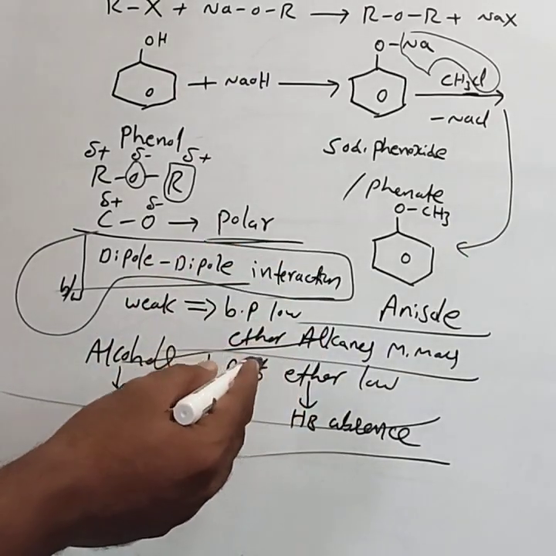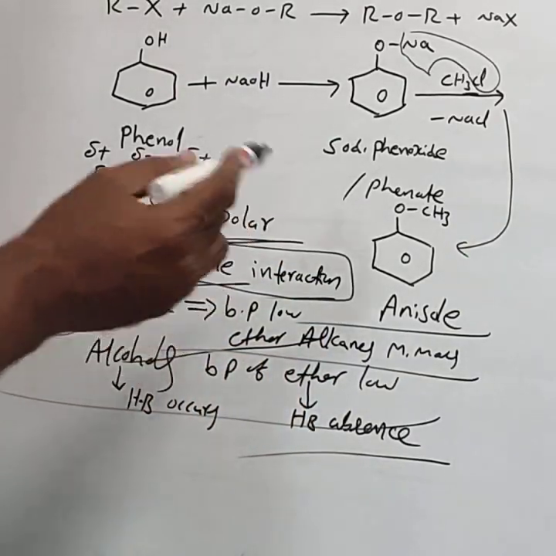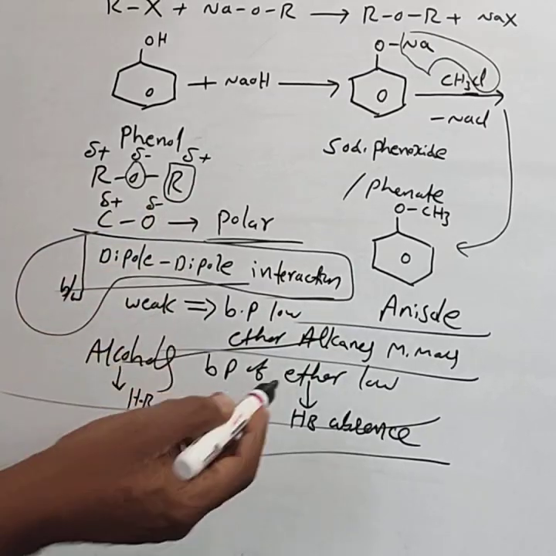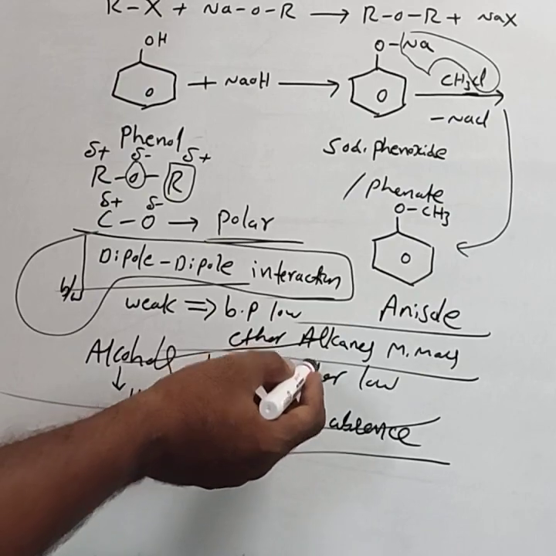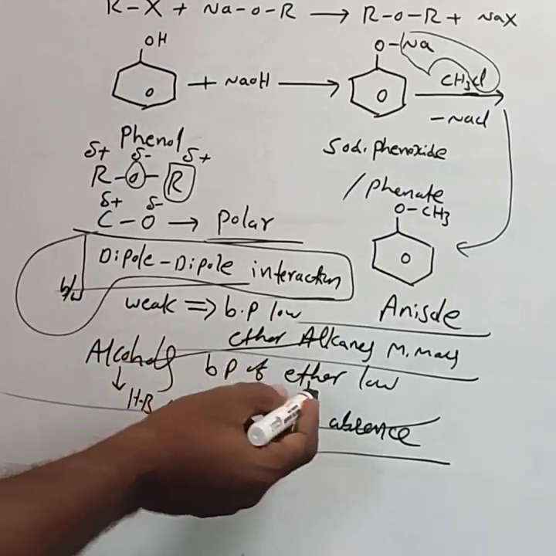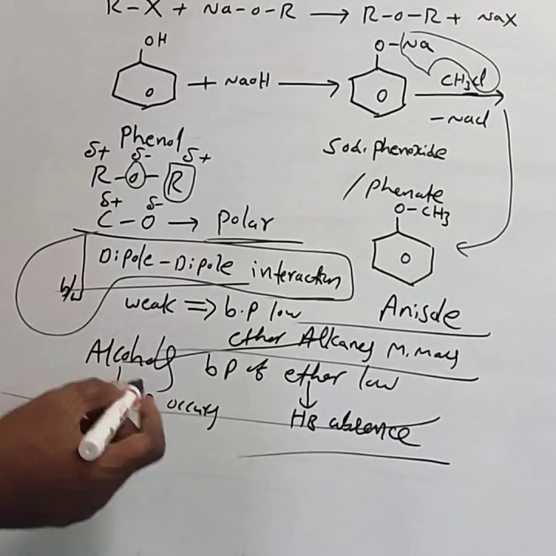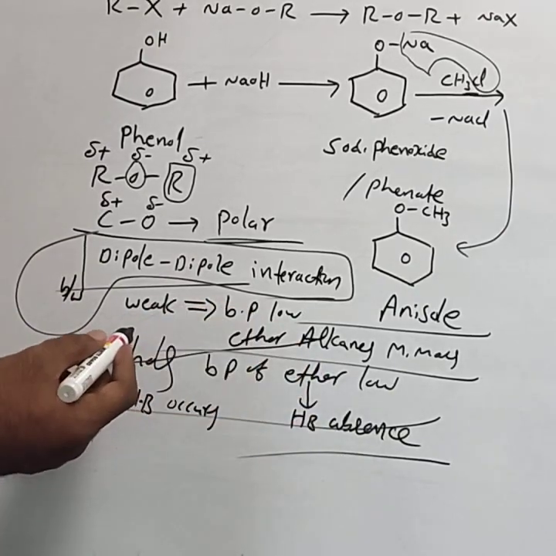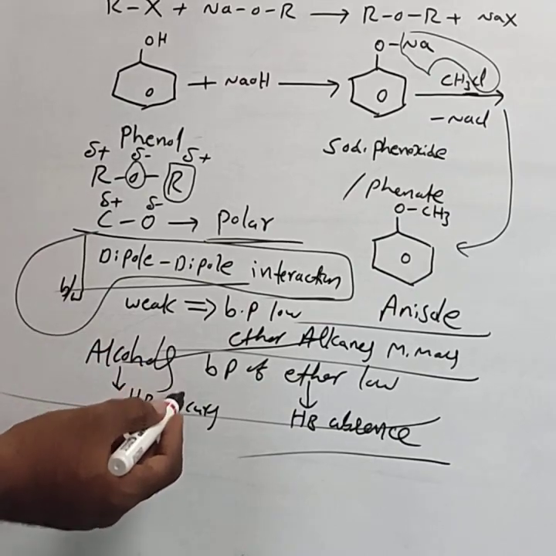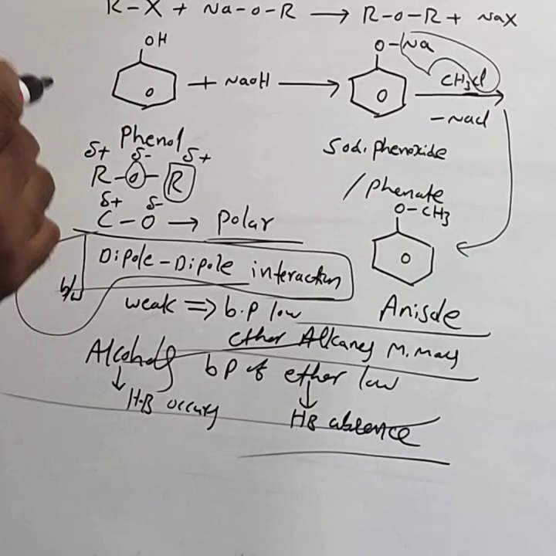Between two ether molecules, there is no hydrogen bonding, only weak dipole-dipole interaction. So ethers have a lower boiling point than alcohols.